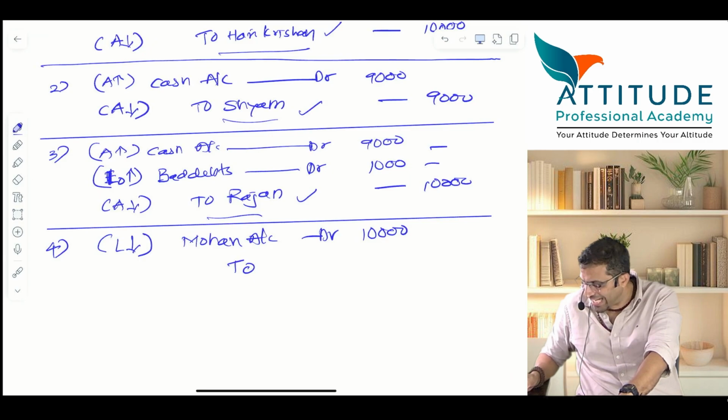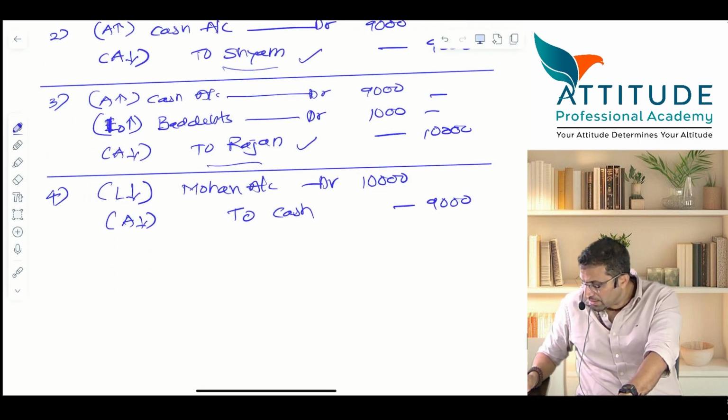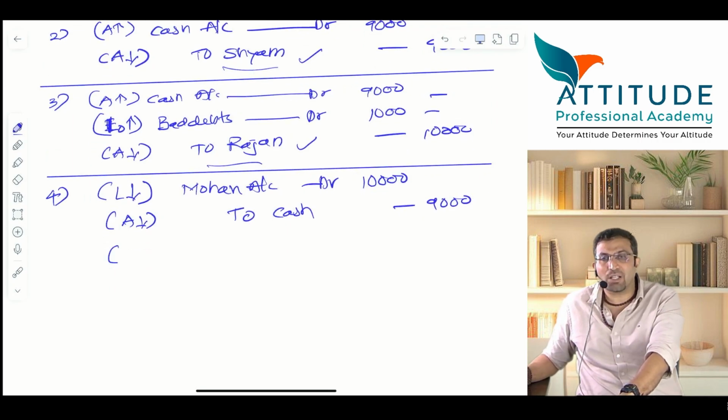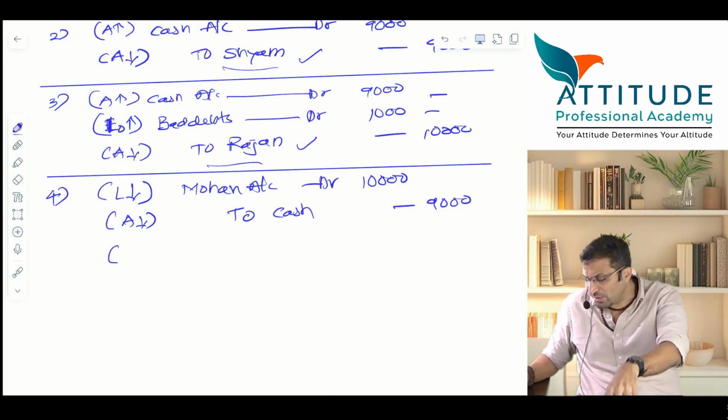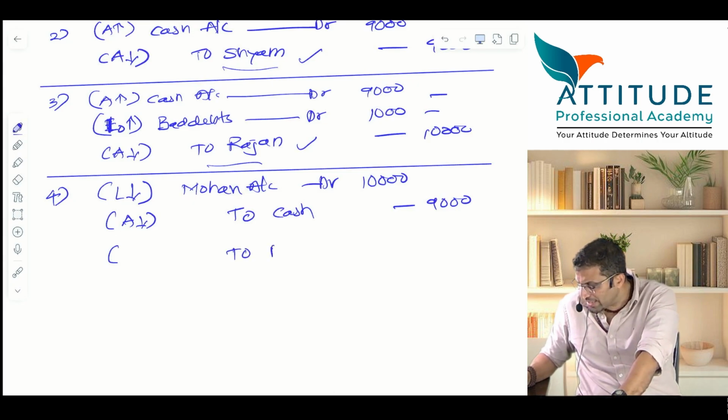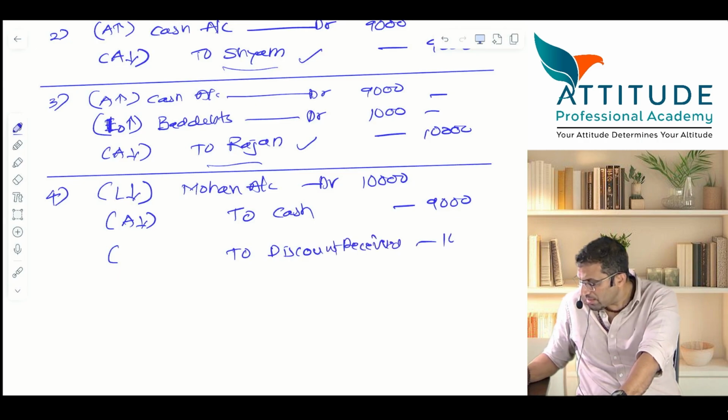How much did you pay in cash? You paid cash, correct. Asset reduces. You paid cash. Asset reduces by how much? 9,000. Correct? So you have paid 1,000 less. So 1,000 is discount received. Very good. Discount received. How much? 1,000. Here income increases.